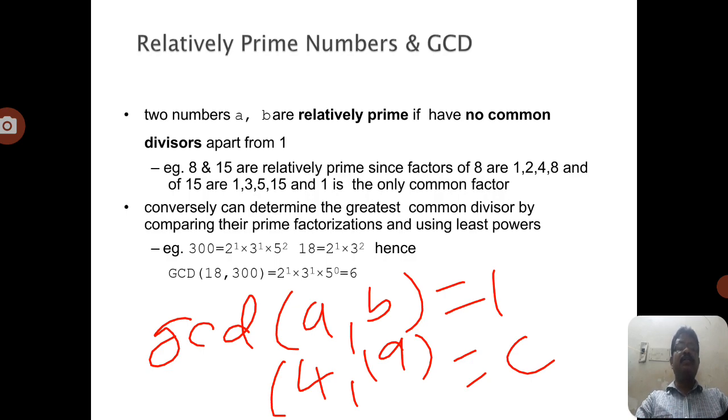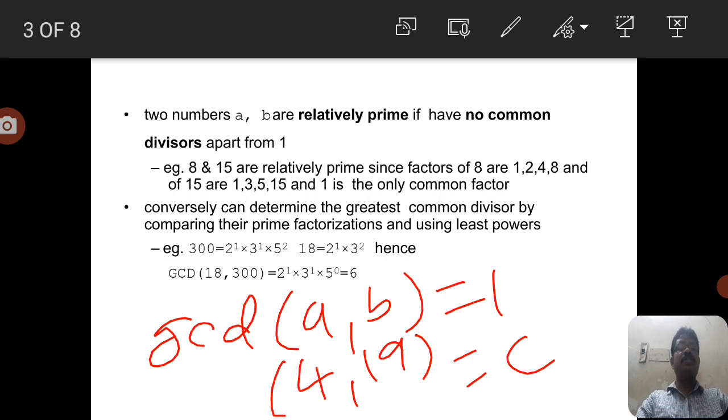So 300 equals 2 square into 3 into 5 square, 18 equals 2 power 1 into 3 square. Out of these two, the common factors are 2 and 3. Whatever the powers of that number, we don't take them, we just consider the numbers which are the common factors of 18 and 300. So that is 2 into 3, that is 6. So the GCD of 18 comma 300 equals 6. This is the way we can identify the general notation of this particular GCD factor.